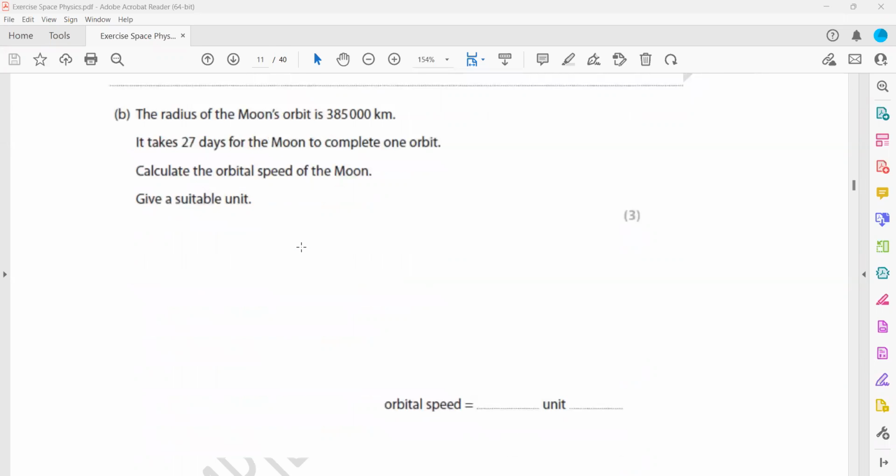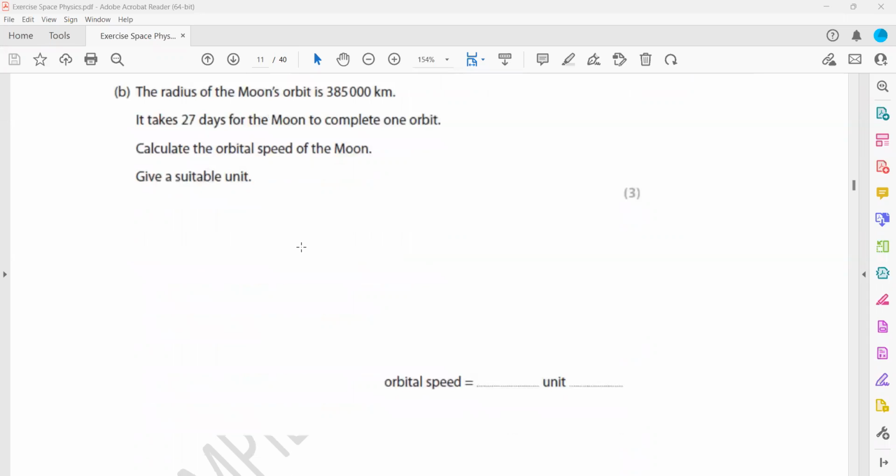The next one, the radius of the Moon's orbit. The next question, for example, this is our Earth, and this is the Moon.